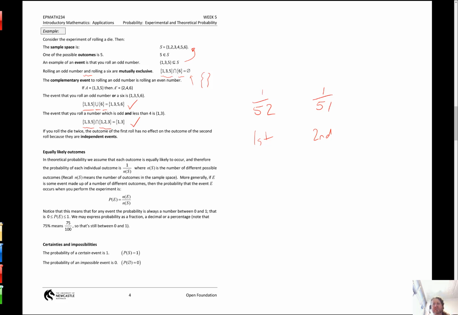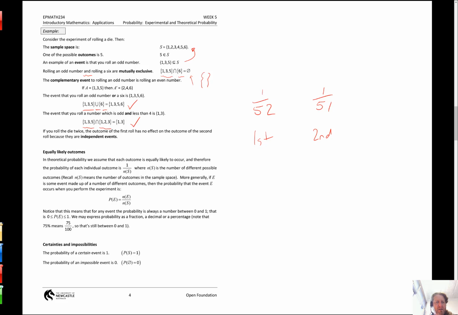So sometimes things are dependent, sometimes things are independent. How are we going to know? Just through the wording of the question. Did I replace the card and give ourselves the exact same scenario again? Or if I left it out, then things changed.